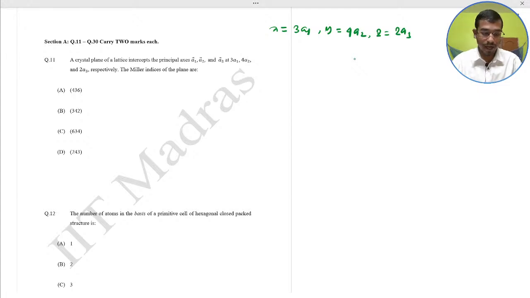So you first find the intercepts, then second, divide by the lattice parameter.